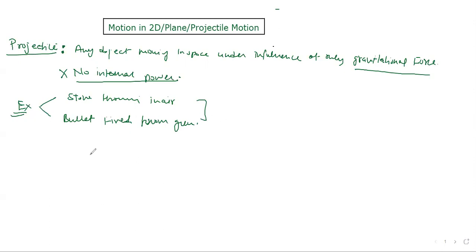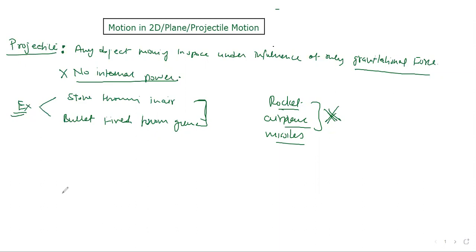Then who are not projectiles? Look here: a rocket moving in air, an airplane, missiles. These are not projectiles, keep in mind, because they have internal power. They have engines, and the engines are working, so they are generating power. So they don't move under the influence of only gravitational force. Other forces are also acting there. So these are not projectiles. Who are projectiles? Things like a stone you throw in air, a bullet you fire in air. They should not have their own internal power.